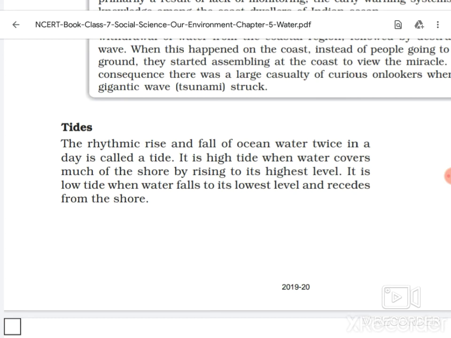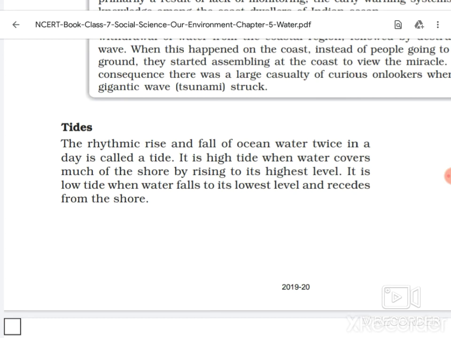And opposite to it, low tide is when water falls to its lowest level and recedes from the shore and goes back to the sea. So that is called low tide. Hope children this is clear to you.